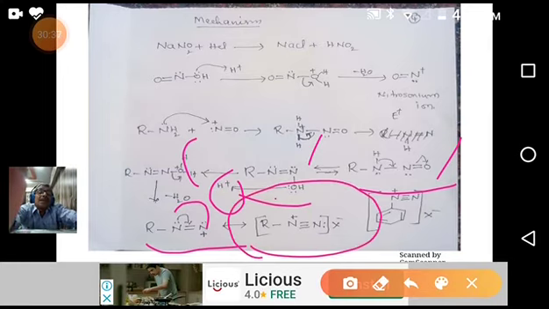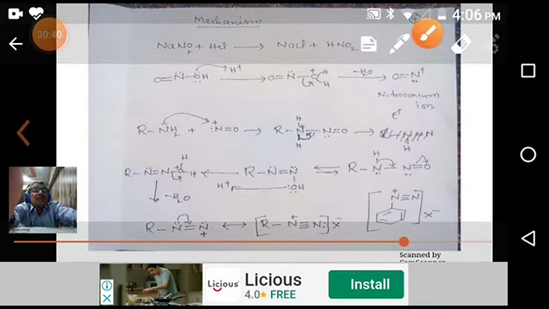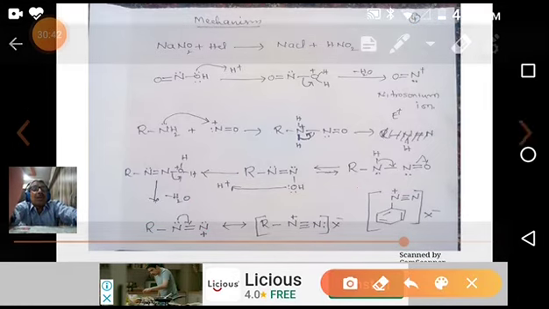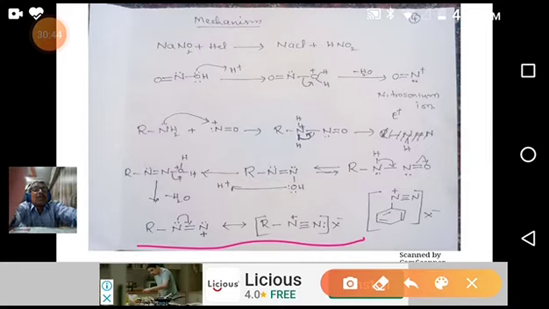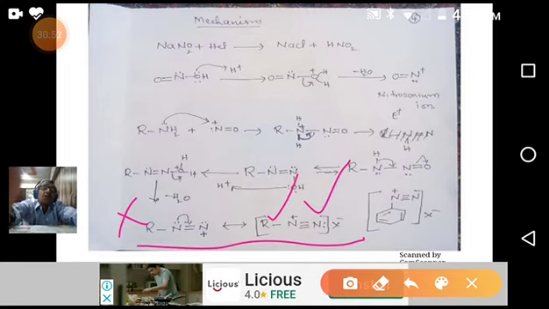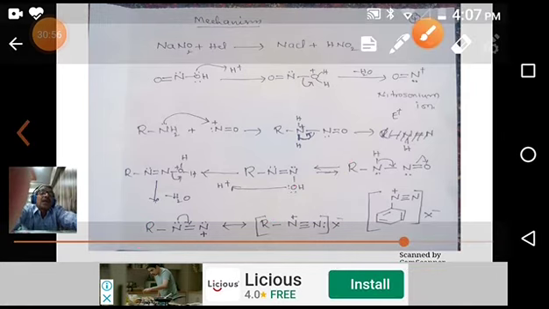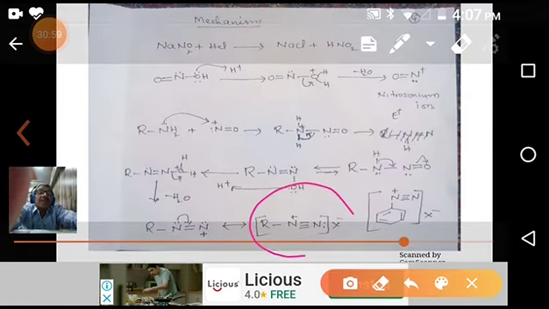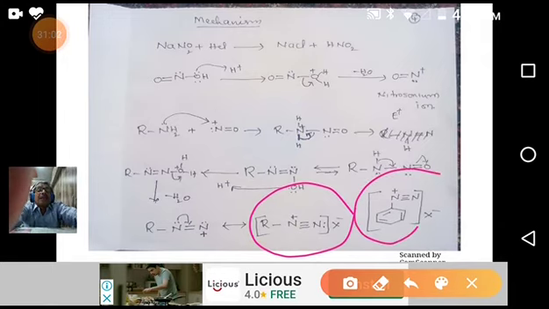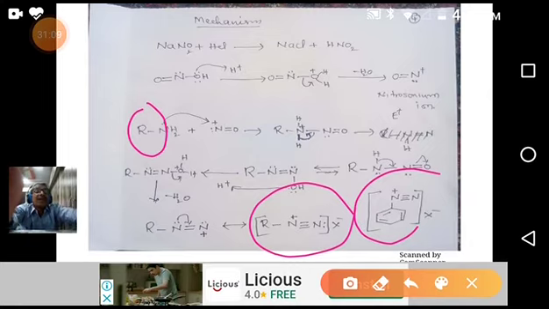So this is stable. When we compare these two resonance ions, this one is more stable than the other, because of electron donation. That's why it is present in a higher percentage, and that's why it is stable. In this way, we can get the aliphatic diazonium ion. In the same way, we get the aromatic one. If in place of R you take an aromatic ring, we get the benzene diazonium ion.